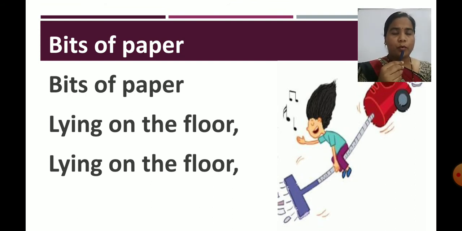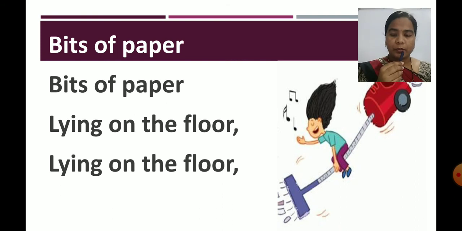Children, what do I mean by bits? Bits means small pieces. Small pieces of what? Bits of paper. It means small pieces of paper, as you can see in the picture. Yes, small pieces of paper.